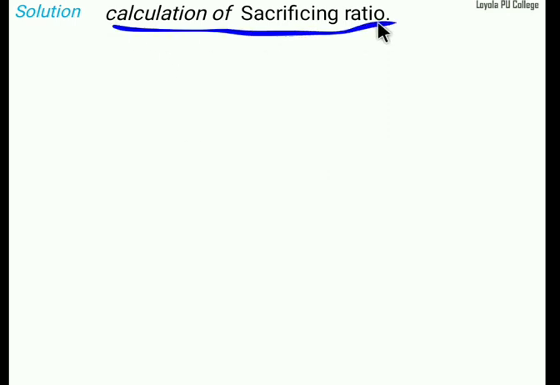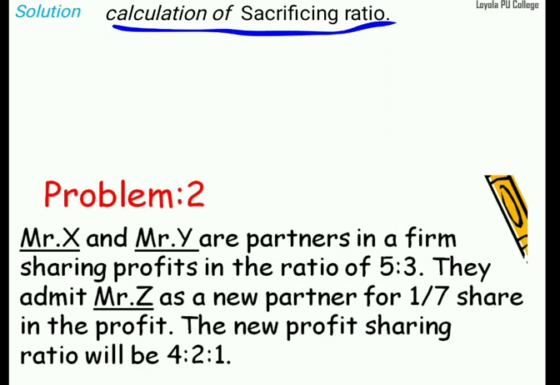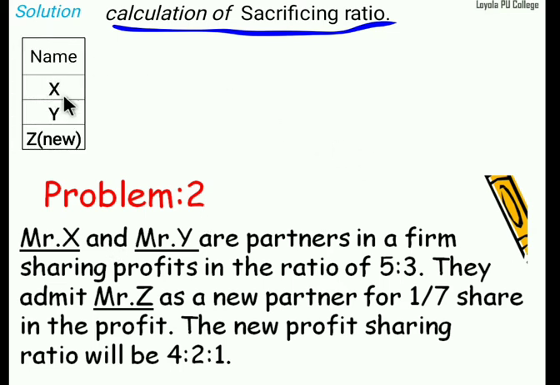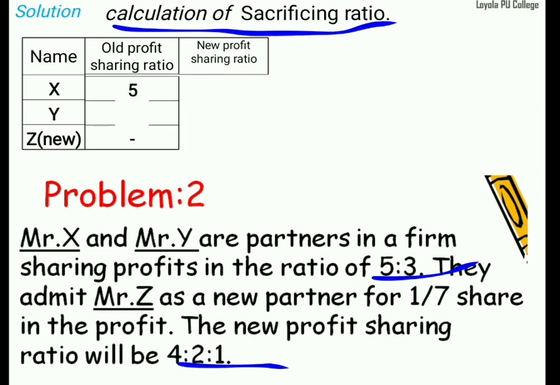Calculation of sacrifice ratio. Next line, problem. As per the problem, what are the partner names? X, Y, Z. Then what are the contents, sir? Old ratio, then new ratio. Old ratio is 5 by 8, that means 5 is to 3. New ratio is 4 is to 2 is to 1. Mr. X 5 divided by 8.